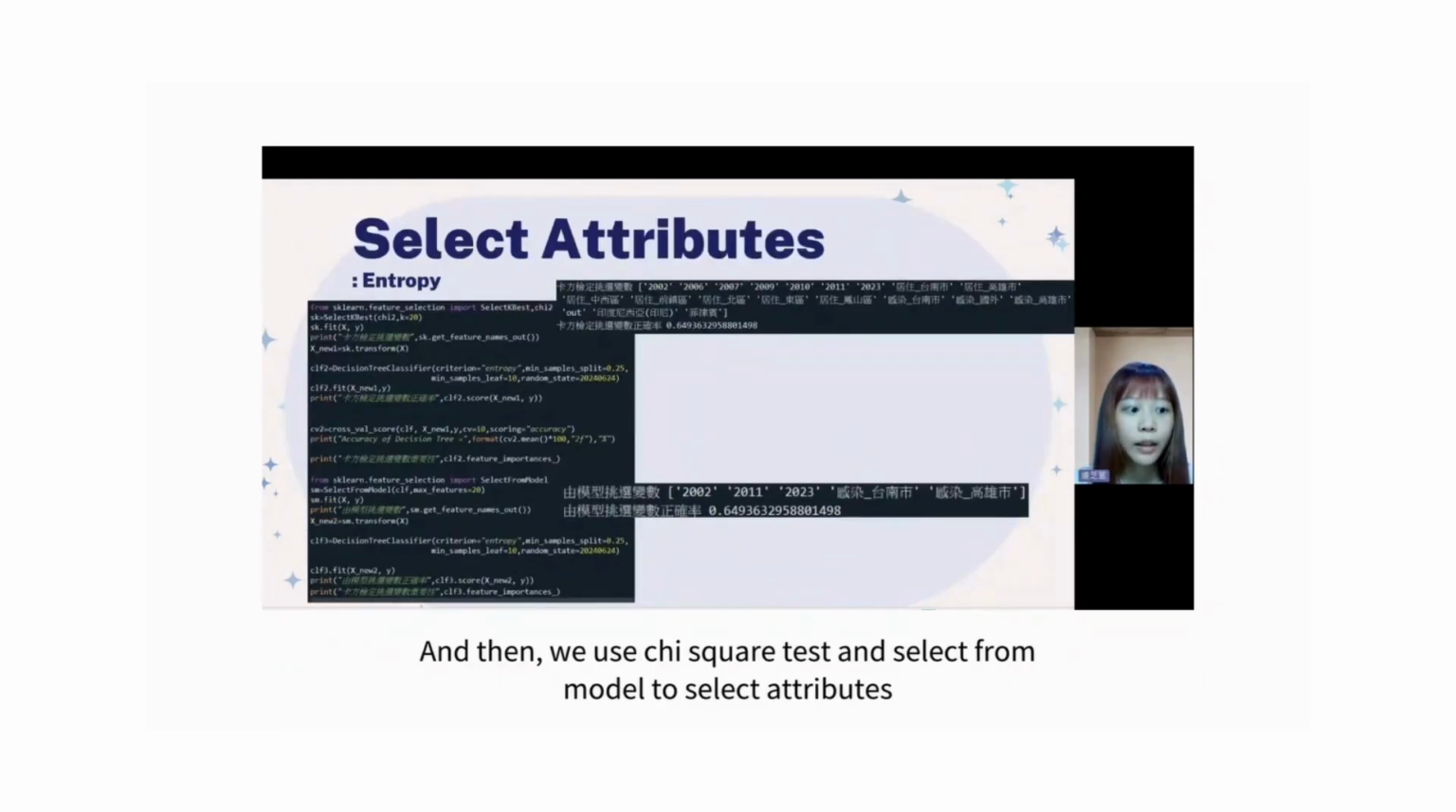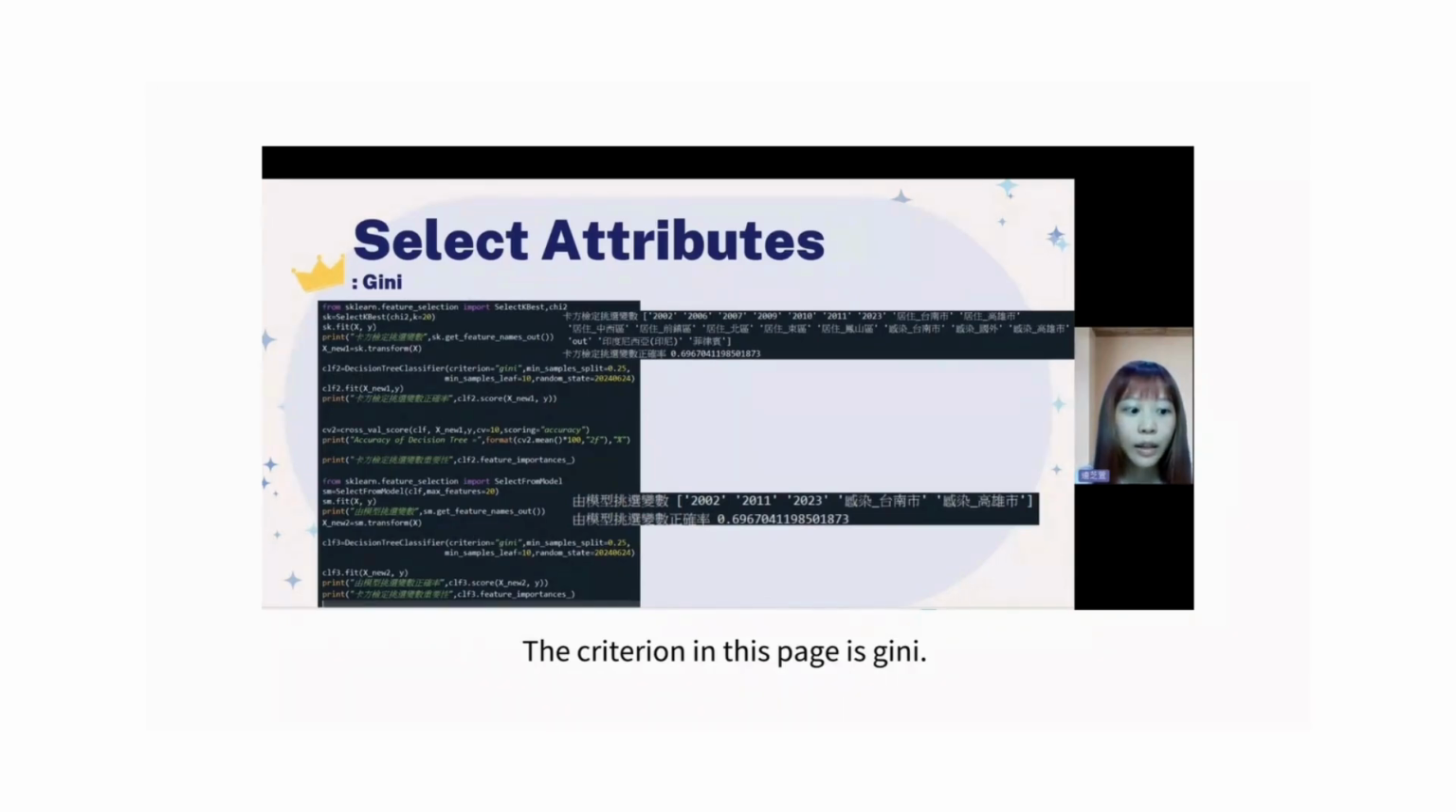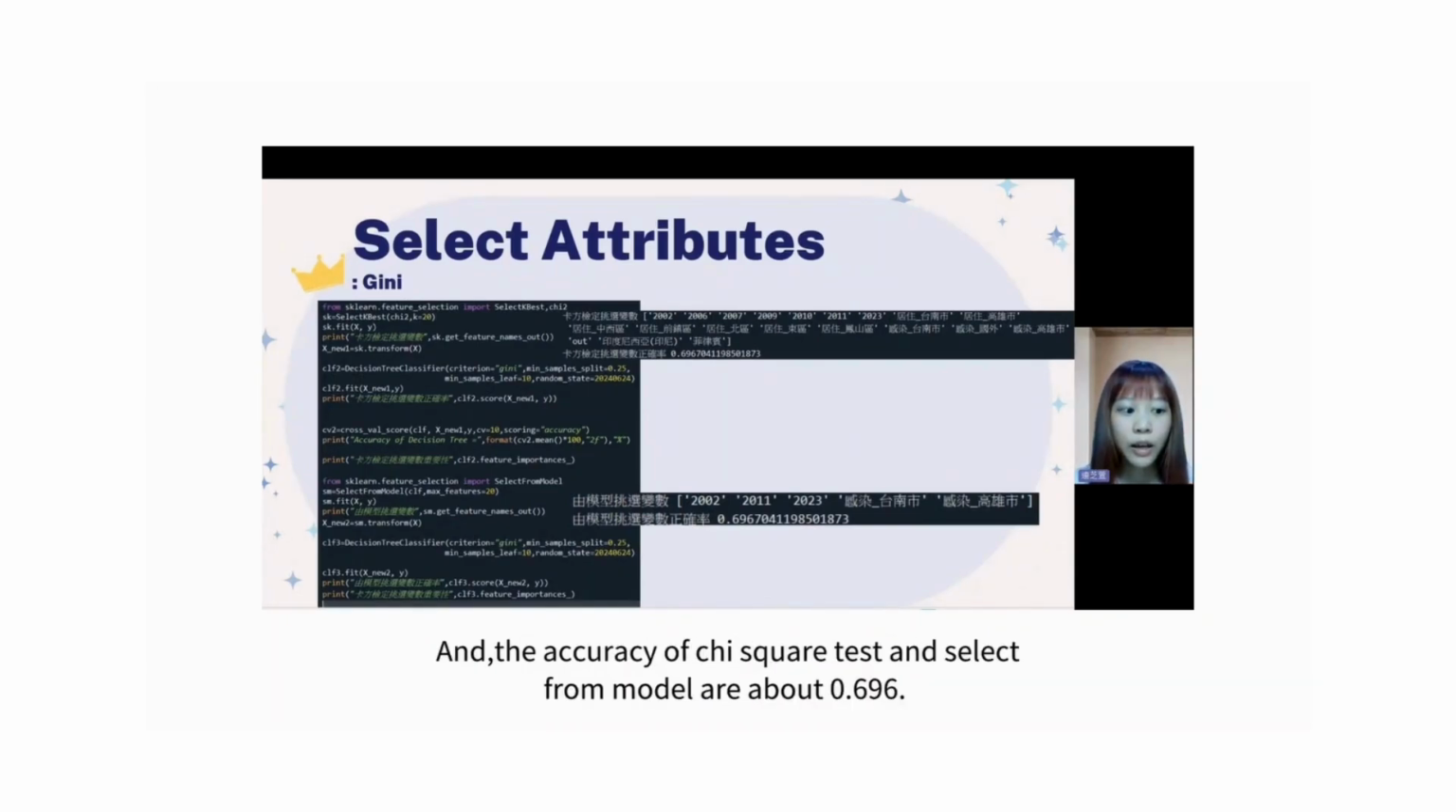And then we use chi-square test and select from model to select attributes. The criterion in this page is entropy, and the accuracy of chi-square test and select from model is about 0.649. The criterion in this page is Gini, and the accuracy of chi-square test and select from model is about 0.696. We can find that when the criterion is Gini, we obtain a higher accuracy.